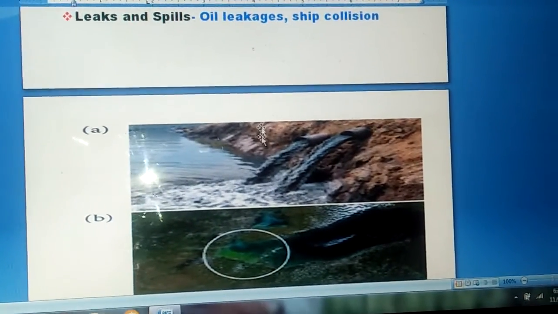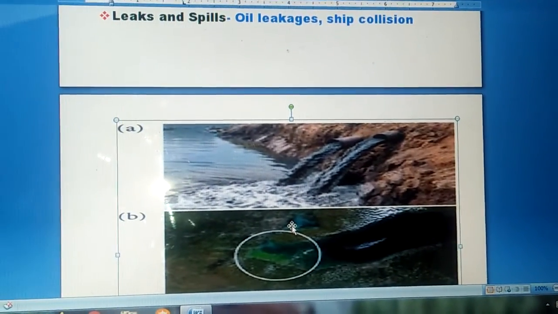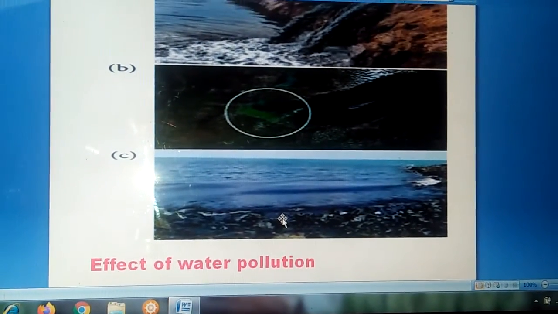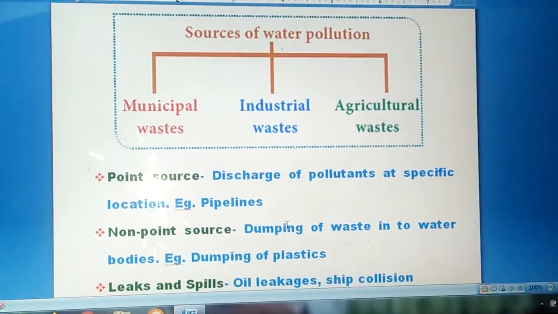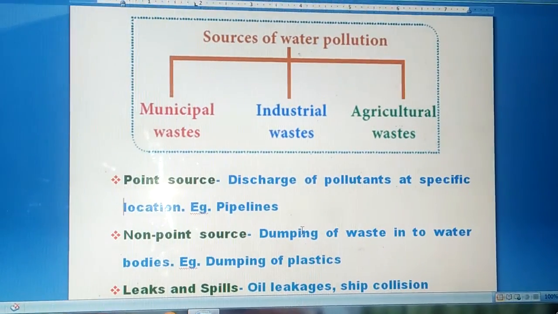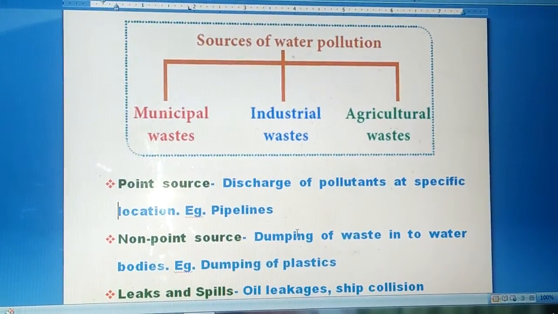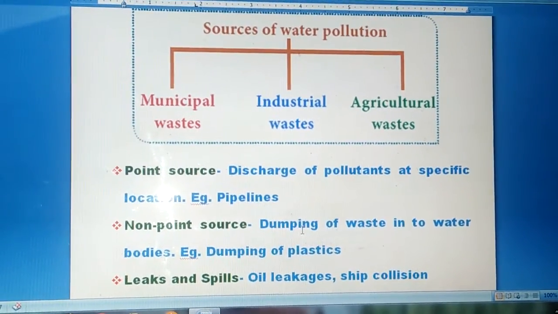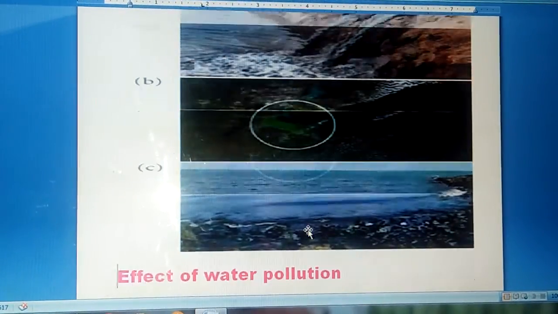Non-point source means bulk disposal of the waste into the water bodies. Now, leaks and spills. This actually occurs in ships. Leakage and oil spills from the ship will cause water pollution of this type.